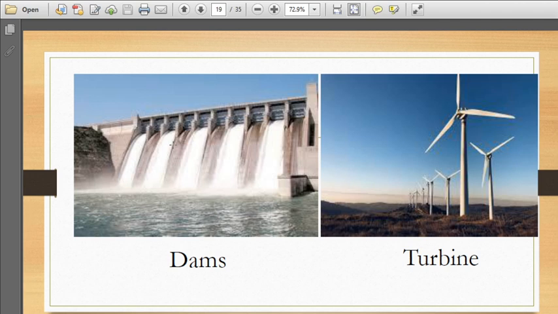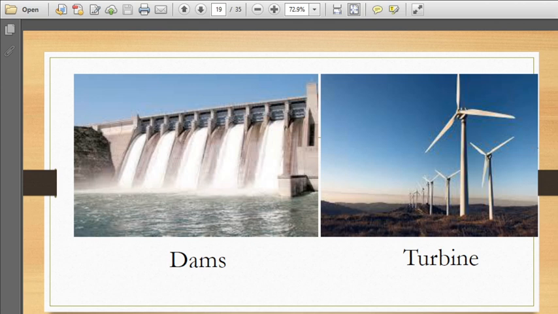Dams are also used for irrigating the fields. Dams are strong walls made of concrete to control the heavy flow of water. So what are dams? Dams are strong walls that are built to control the flow of water.